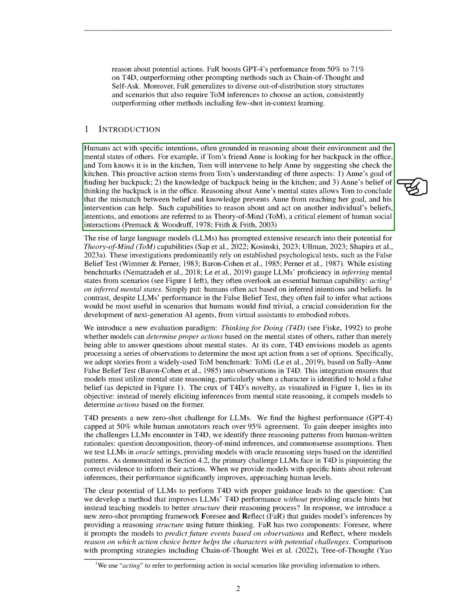This proactive behavior of Tom is based on his understanding of three things: Anne's objective to find her backpack, his knowledge about the backpack's location, and Anne's mistaken belief that the backpack is in the office. Tom realizes that Anne's incorrect belief is preventing her from achieving her goal, and his intervention could assist her. This ability to understand and act based on another person's beliefs, intentions, and emotions is known as theory of mind, ToM, a crucial aspect of human social interactions.